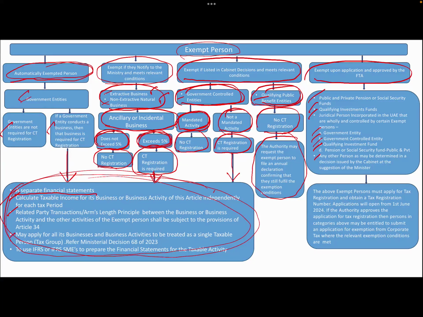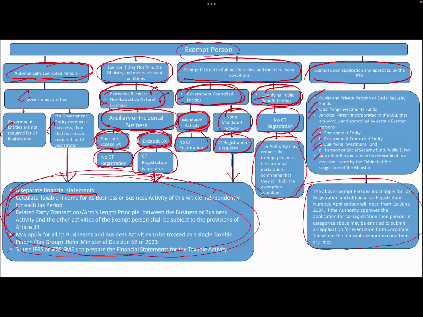They may apply for all of its business and business activities to be treated as a single taxable person, like a tax group. They use IFRS or IFRS for SMEs based upon their revenues and prepare the financial statements of the taxable activity. So yeah, just coming to this, and then we will close this video.